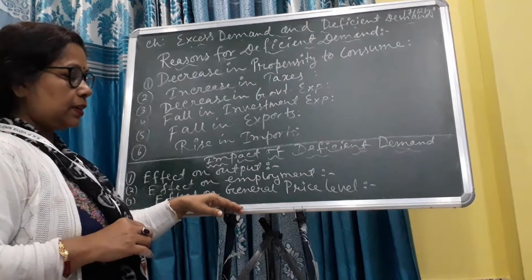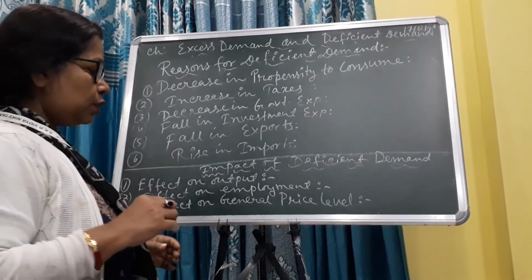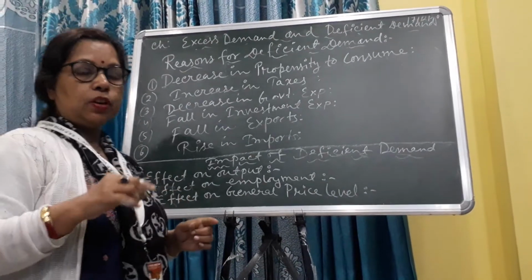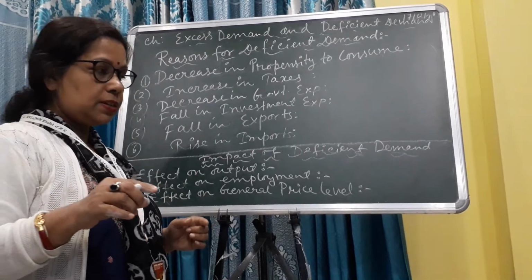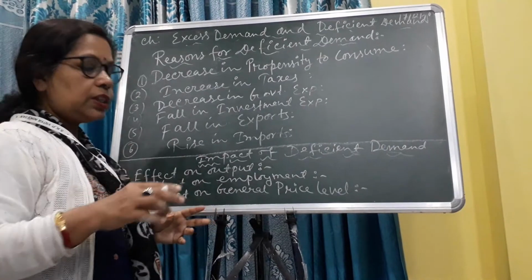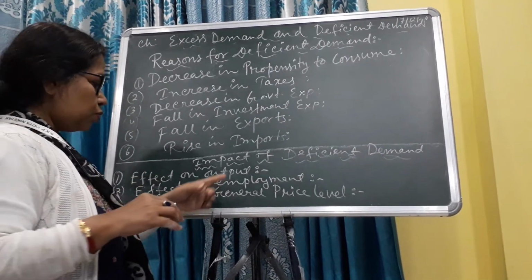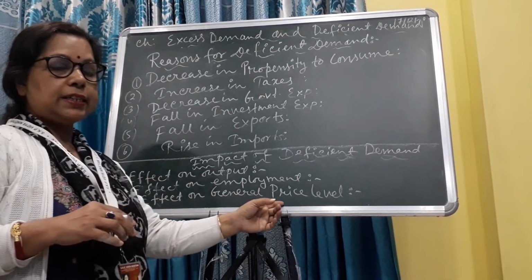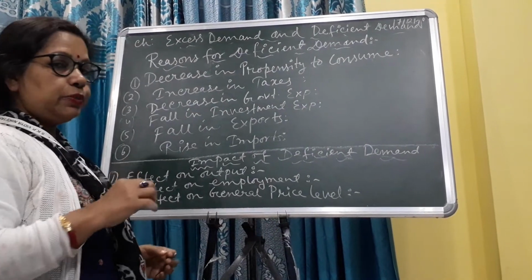Number three, effect on general price level. Price level is also affected due to deficient demand, because when involuntary stocks are created, it means excess supply in the market, so generally the price level will fall. So the general price level falls due to deficient demand.